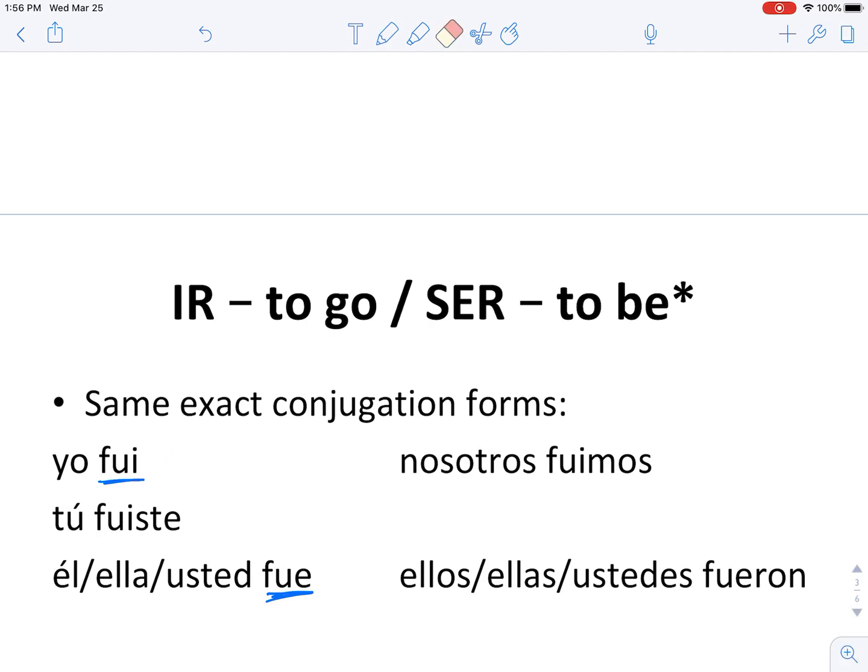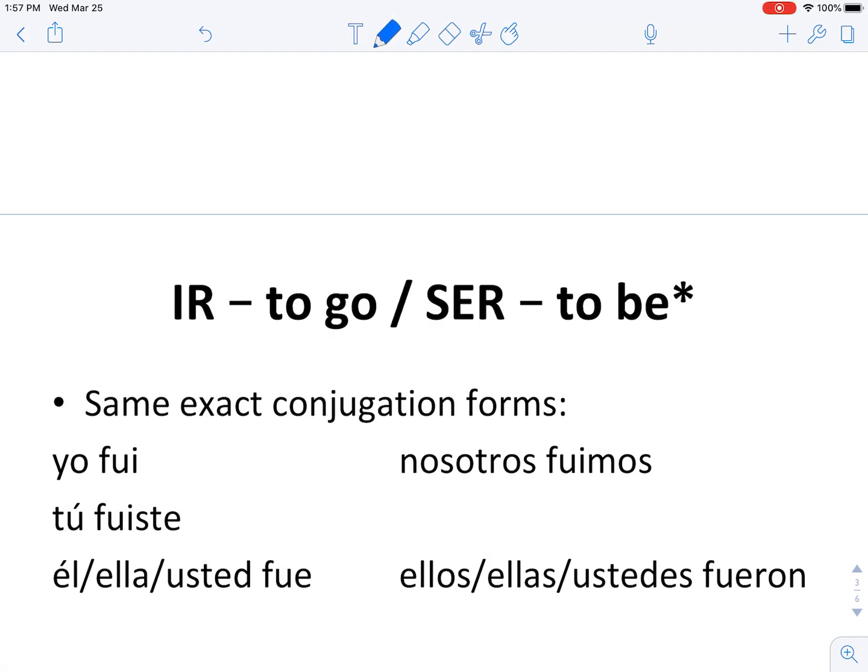Other times we'll have people who write this with an E, F-U-E, and say fui, because they're used to E's sounding like E. That's not the case in Spanish. So F-U-E is fue, F-U-I, fui. Yo fui, él fue.